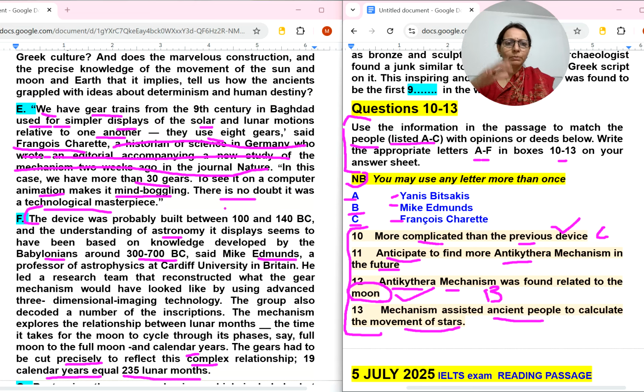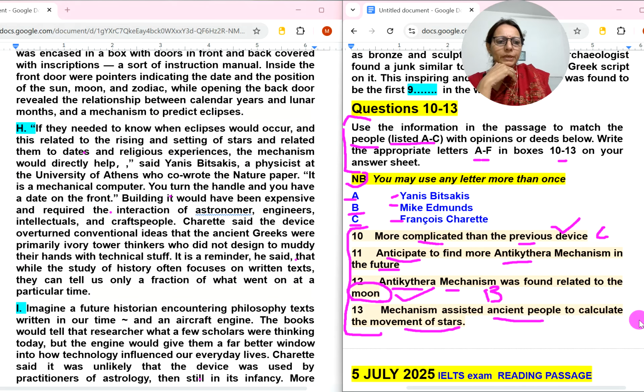Of course, throughout the paragraph they are talking about the Antikythera mechanism only, this device. So what device are they talking about? These gears they are talking about. What are these gears in? So this is in the mechanism. Okay, next paragraph, let's move.